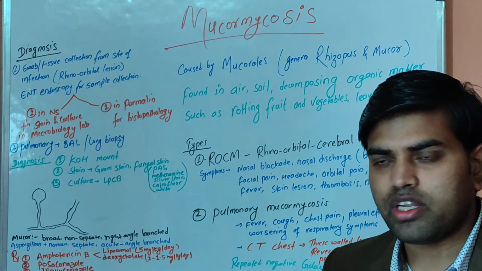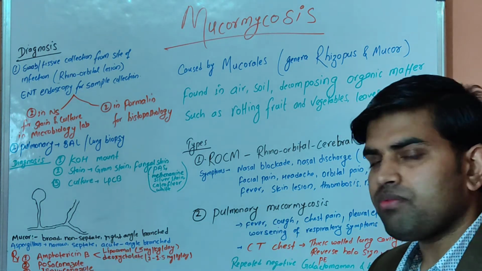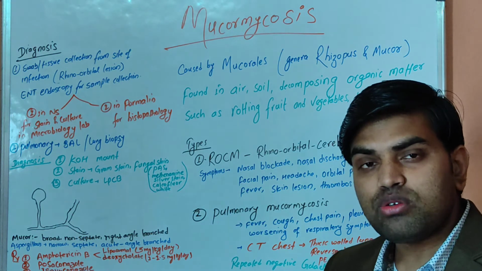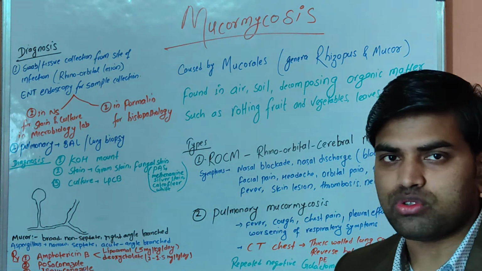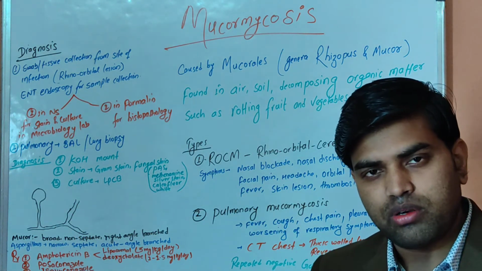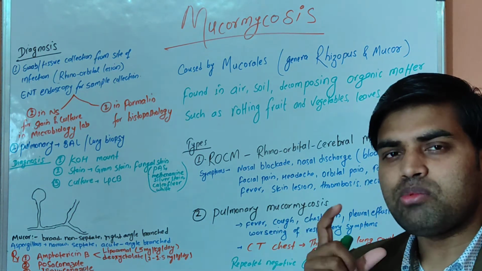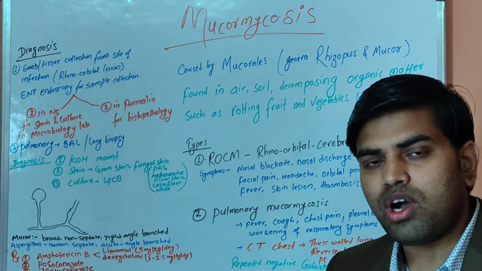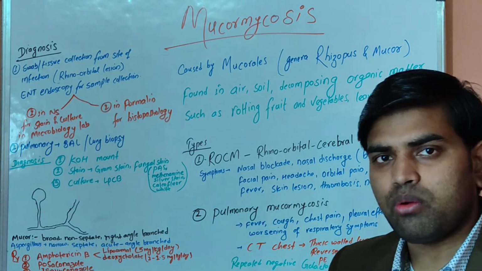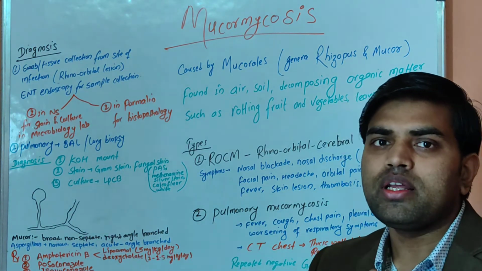You have to give a once daily dose. If it is liposomal, the dose is 5 mg per kg body weight, and that should be given in 200 cc of dextrose, not normal saline, over 2 to 3 hours. You have to remember the drug stability is only 4 hours, so within 4 hours you have to give the drug. If it is more than 4 hours, the drug will be damaged.